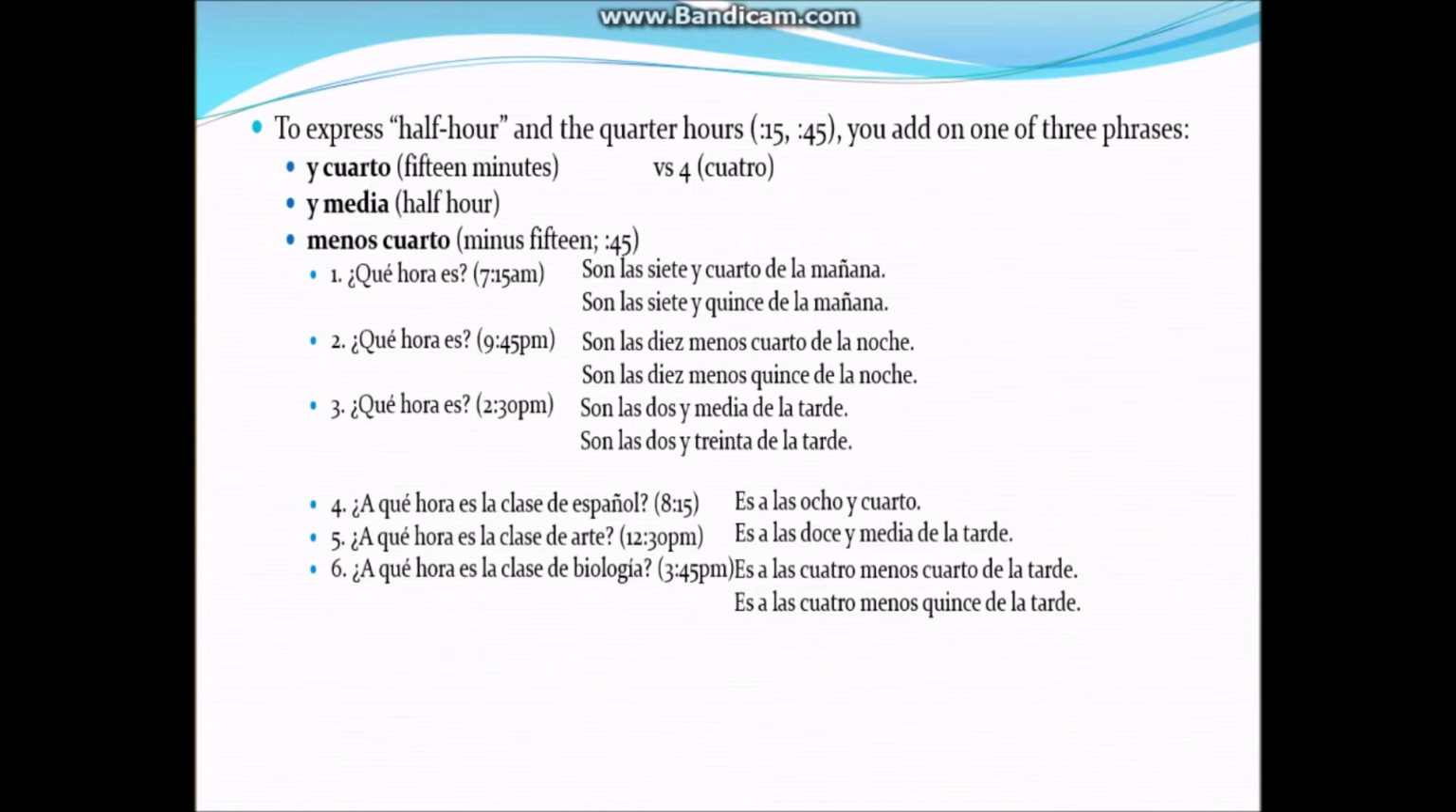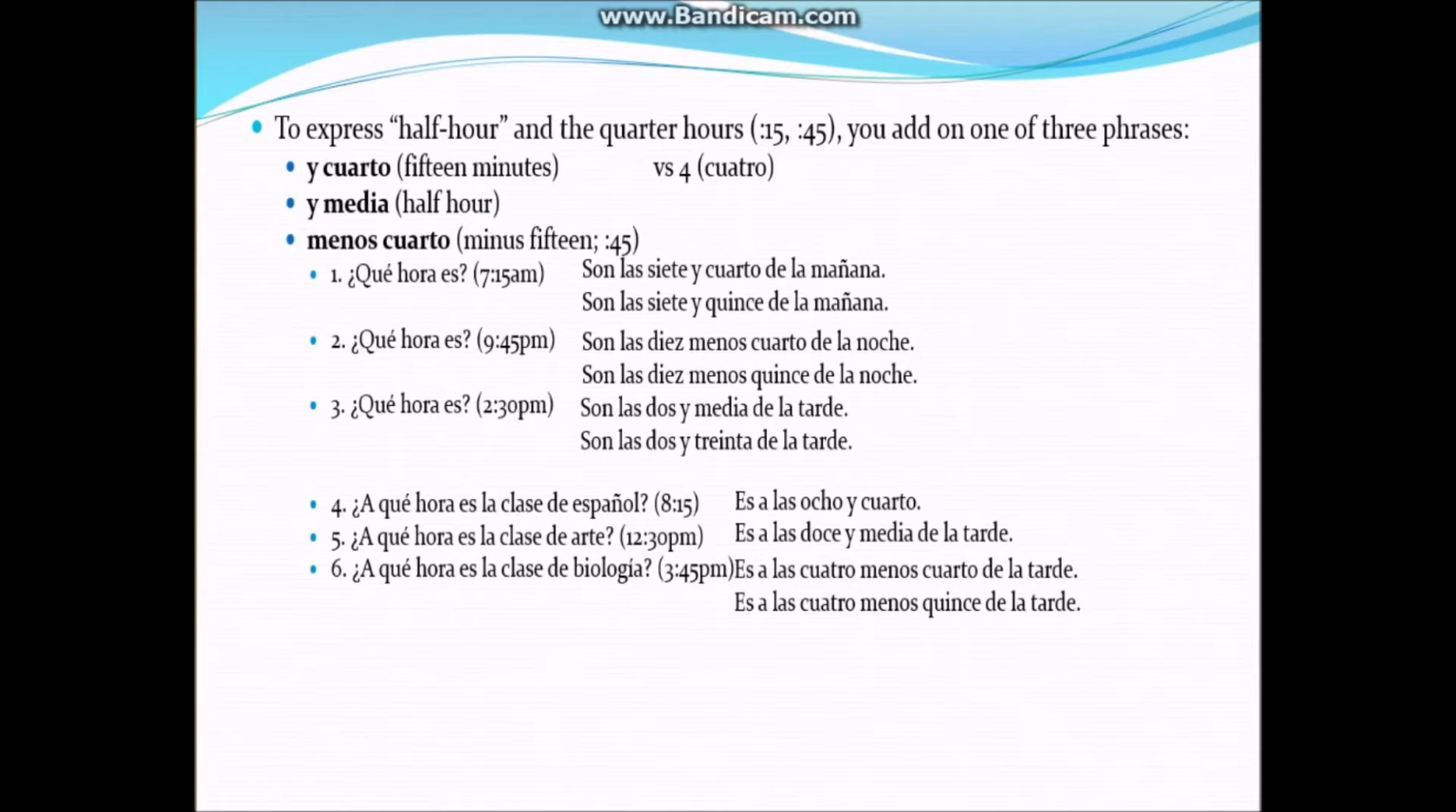So in 4, 5, and 6, we focus on a qué hora is the question. Remember, when the a is in the question, put the a back in your answer. ¿A qué hora es la clase de español? It's at 8:15. Es a las 8:15. Es, remember, is the verb there. In this case, it is. So, a qué hora, remember, in this case, we're replying back with a las.